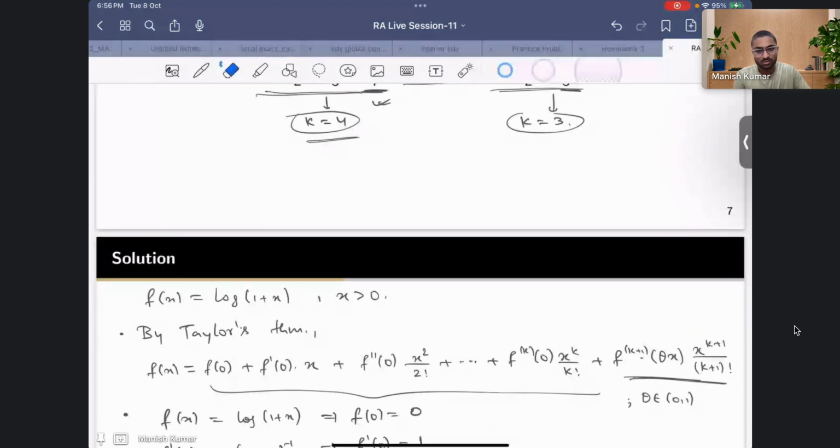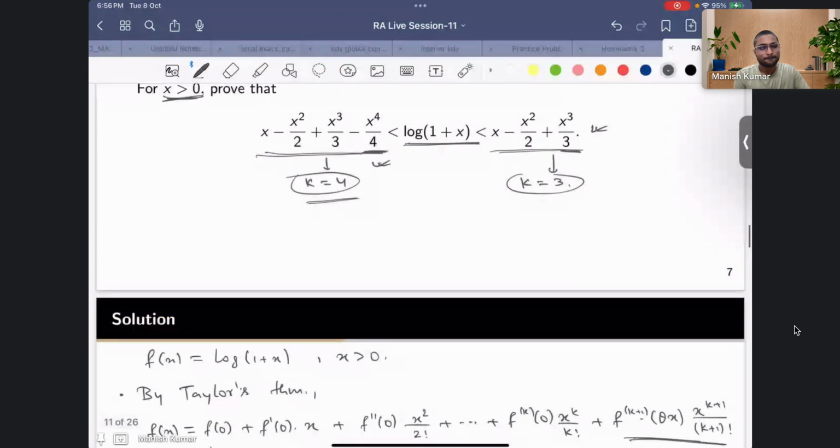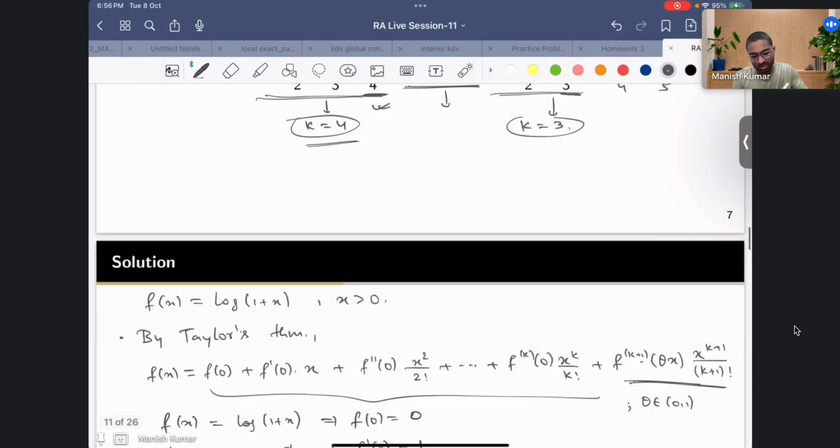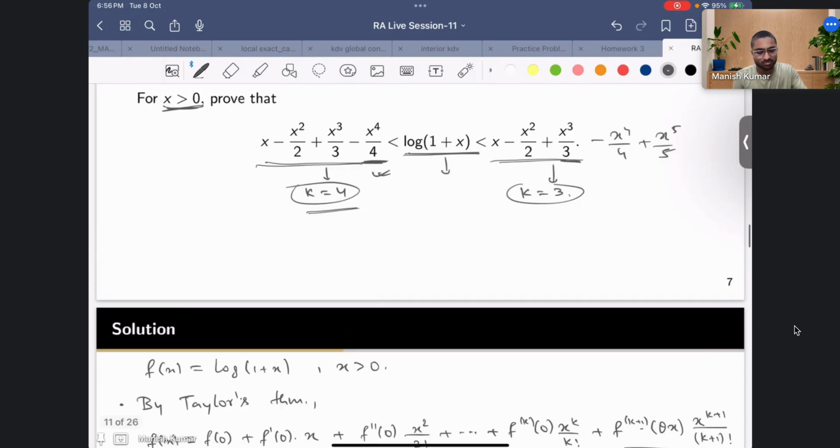We have stopped at k equal to 3 and k equal to 4, but it can also be extended. So actually you can write the series of this. Since it is an alternating series, you can include much more. So maybe you can go 2 more here: minus x4 by 4 plus x5 by 5. Like this also you can do, because this is an infinite series. Here I am just using till k equal to 3 and k equal to 4, but you can get a much better bound. So you can obviously do that.